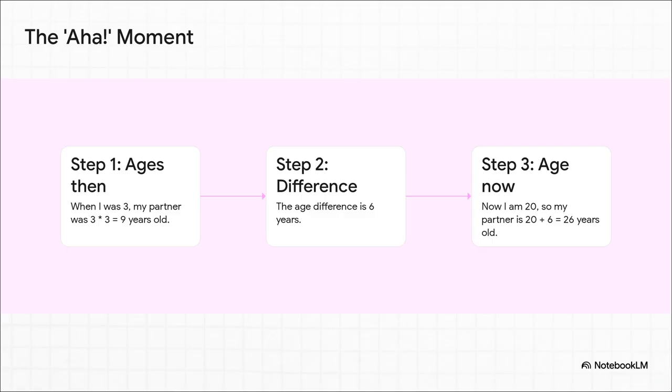This is the aha moment. By asking it to think step by step, the AI lays it all out. 1. When I was 3, my partner was 3 times 3, which is 9 years old. 2. The age difference is 6 years, and it's constant. 3. So now that I'm 20, my partner must be 20 plus that 6-year difference, which is 26. The correct answer. This is so powerful. You've basically taught the model how to reason its way to the right conclusion.